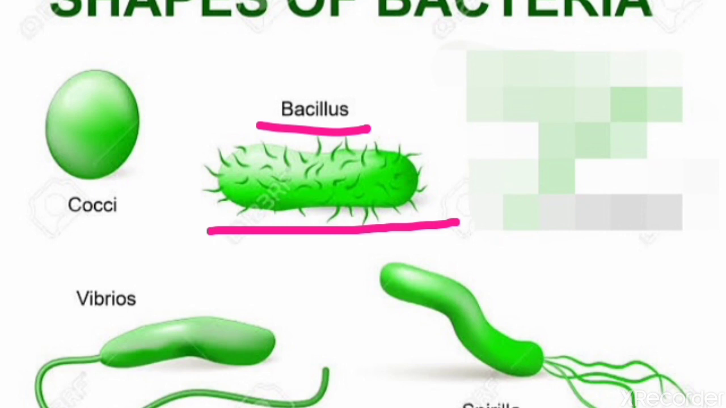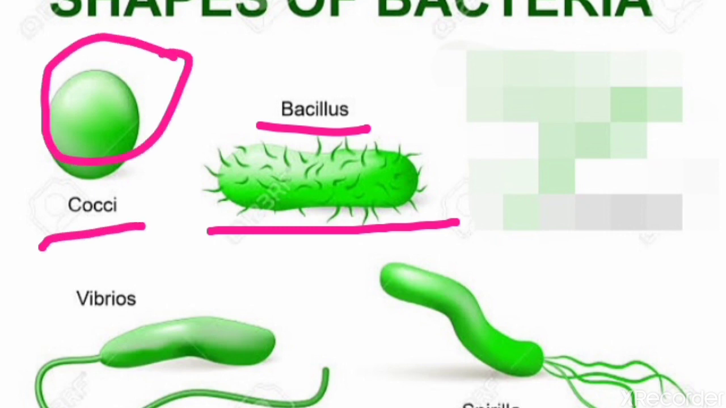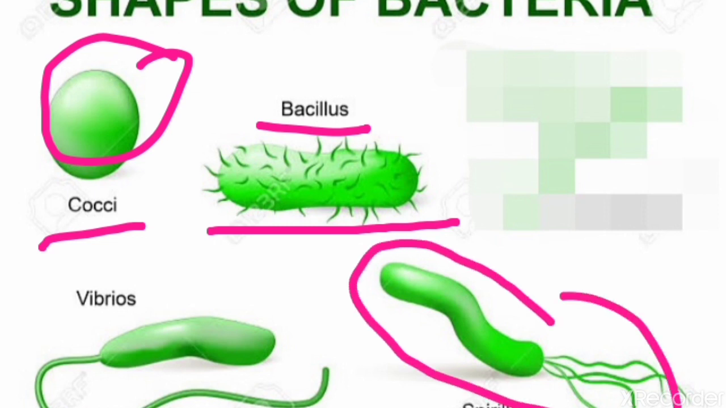Second one is spherical or cocci. You can see the figure, spherical or cocci. In this type, example is streptococcus. Third one is spiral shaped or spirilla. You can see this spiral shaped or spirilla. Example in this type, Treponema.